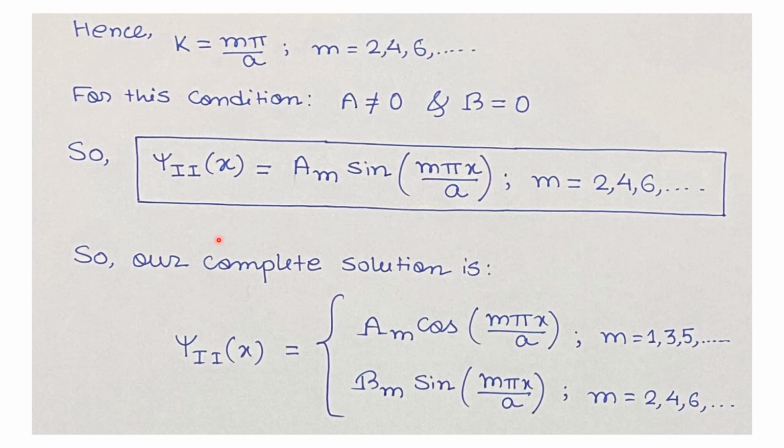So the complete solution for the particle wave function will be psi2 of x equals am times cos m pi x by a for m odd integer values, and psi2 of x will be bm times sine m pi x by a for m even integer values.